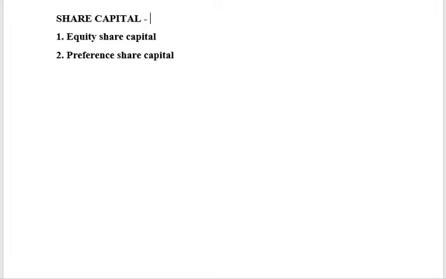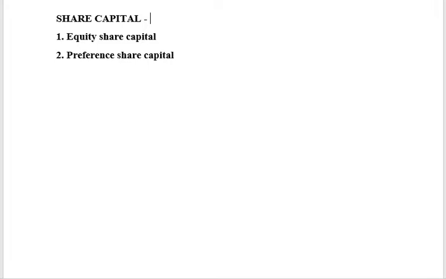But in the books of accounts, we will only record how much share capital has actually come in. Say, for example, if you have received total capital worth 8,000 rupees out of 10,000 rupees, then we will only write it as bank account debit to share capital 8,000. We will not mention which person has brought that 8,000. That will not come in the journal entries, right? That is why in any journal entries in company accounts, we will never use the names of the owners.